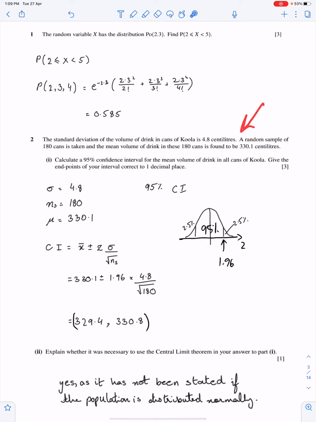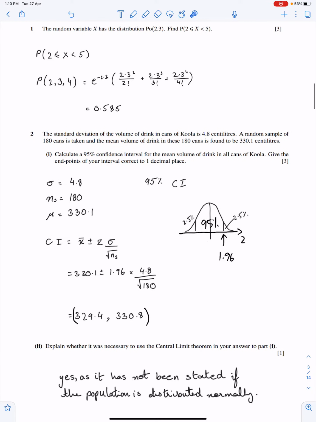Since the distribution is unknown, according to the central limit theorem, x bar is approximately normal. Therefore, this is the formula for the confidence interval, and we have to construct this interval at 95%. So 95% means this total area is 97.5%. So this is the value of z. So x bar is here, z is here, sigma and n are both here. Make sure you give your answer up to 1 decimal place.